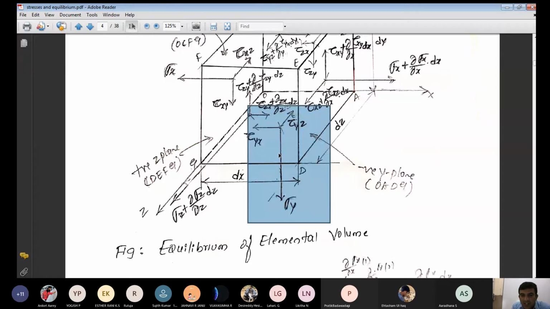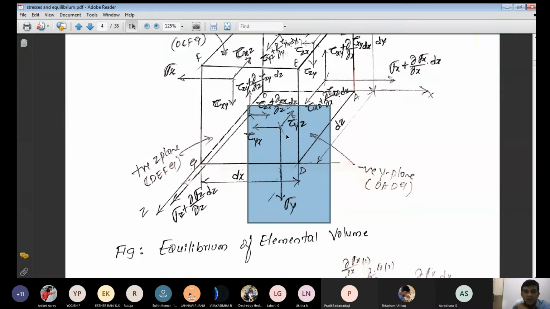One is a normal stress acting on the negative y plane in the negative y direction, that is called sigma yy. Instead of writing sigma yy, I can simplify and easily write sigma y only. Next, on the negative y plane, in the negative x direction, the shear stress is acting, that is tau y plane x direction, tau yx. Similarly, on the negative y plane in the negative z direction, tau y plane z direction, tau yz. Yes, any doubt regarding this?